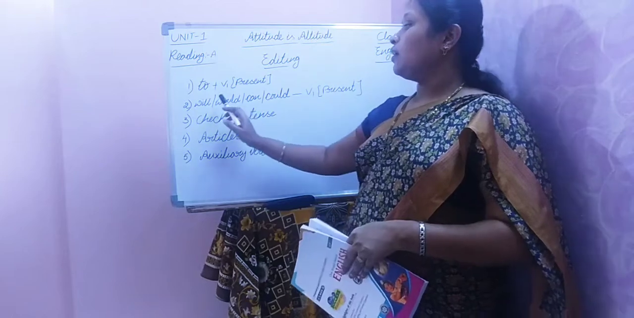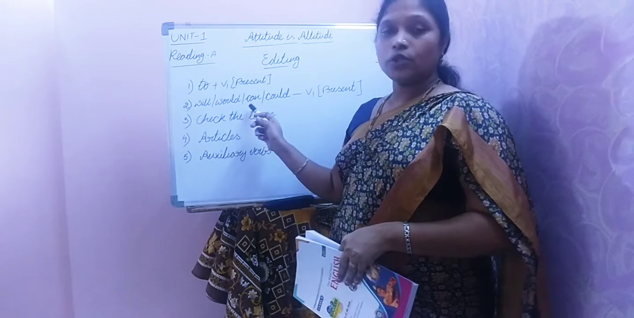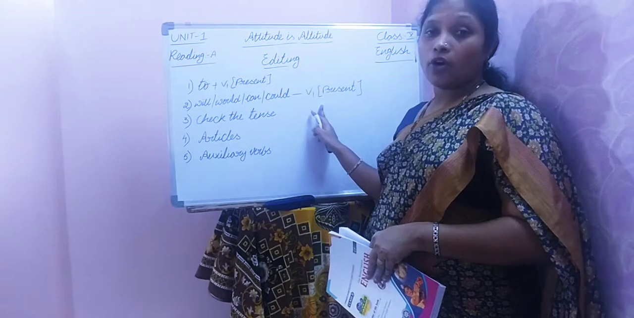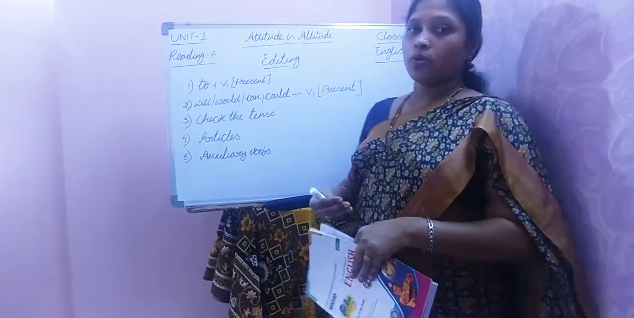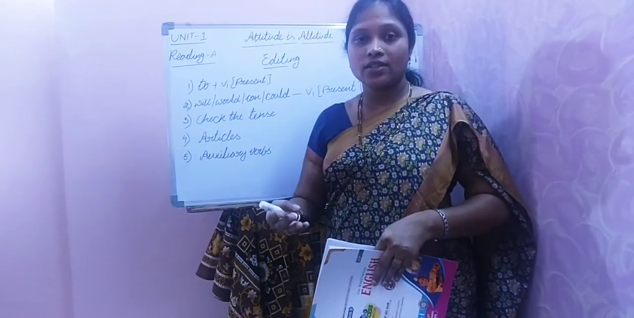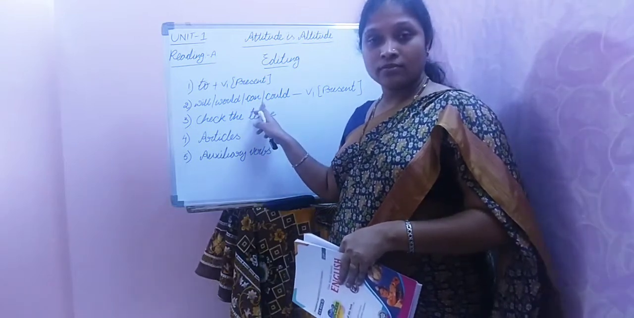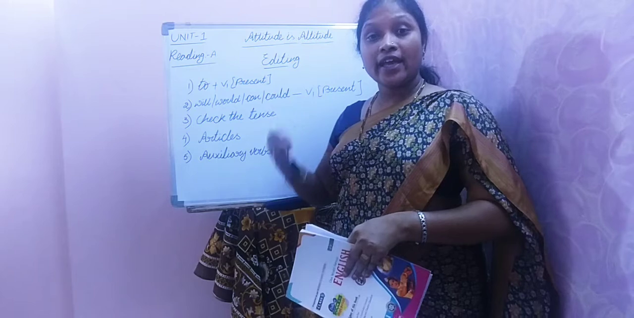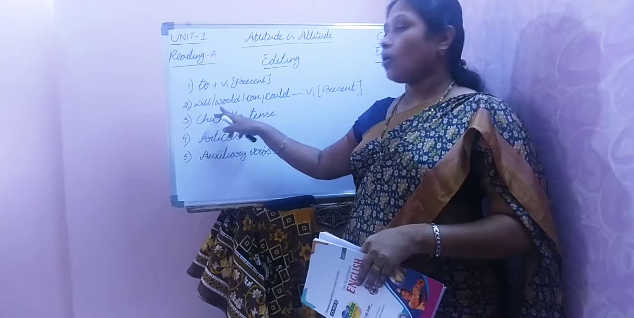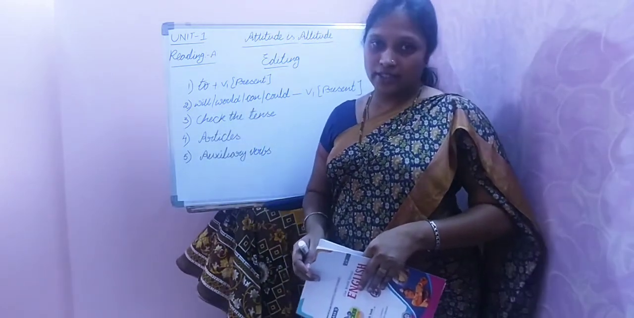Second one, at the same time, if you find these auxiliary verbs, will, would, can, could, shall, should, then also the verb should be in V1 form. He will come tomorrow. I will do it. I can give. She can sing. Like that. So always here also, if you find these words, the verb should be in present tense.